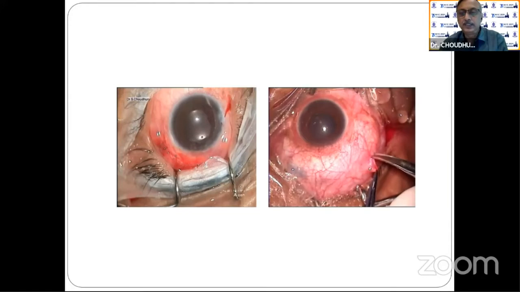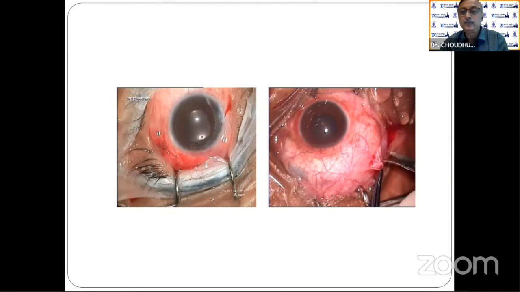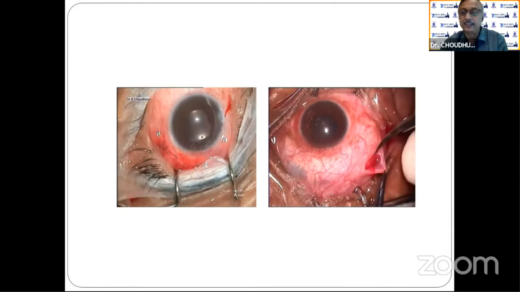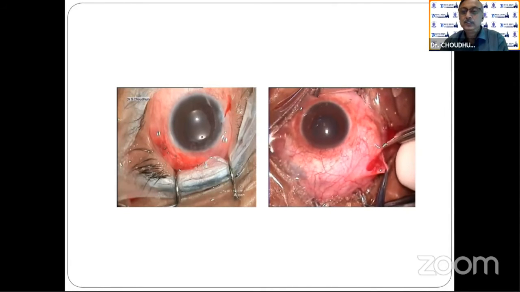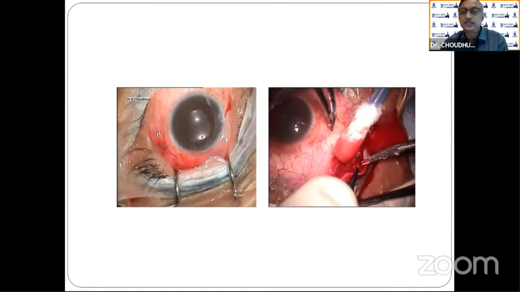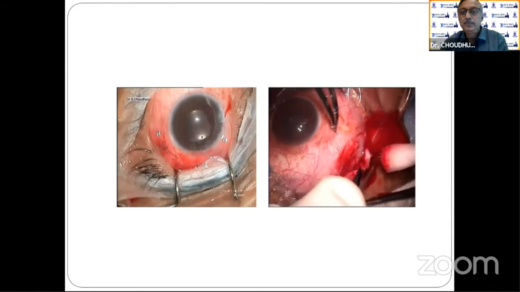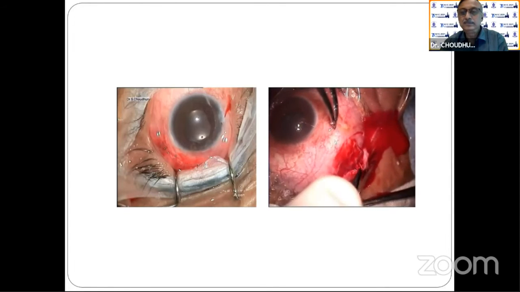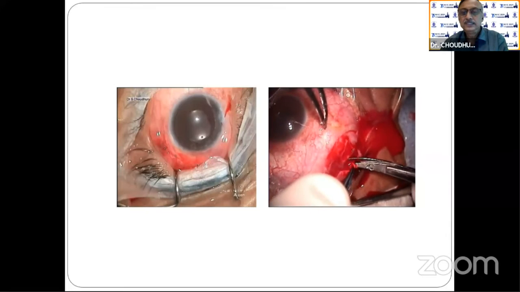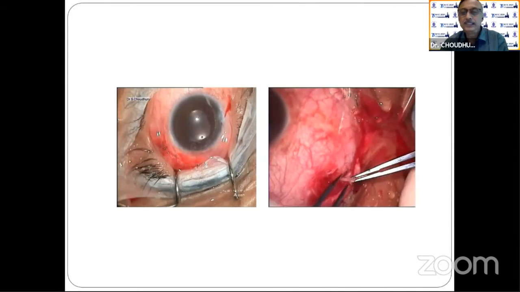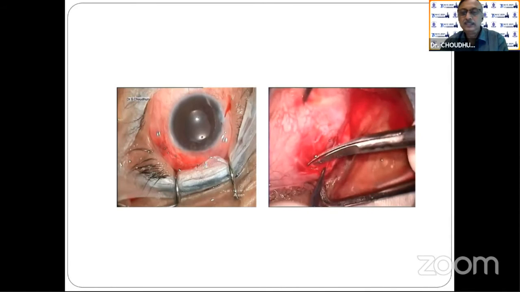First, I tried to remove the plomb. In this case of plomb, we don't know where the stitches are given or where it is fixed to the sclera. Ideally, it should be done by the retina surgeons to remove the plomb. But somehow I got a stitch here, the fixing stitch. I removed it. Now look at the plomb.